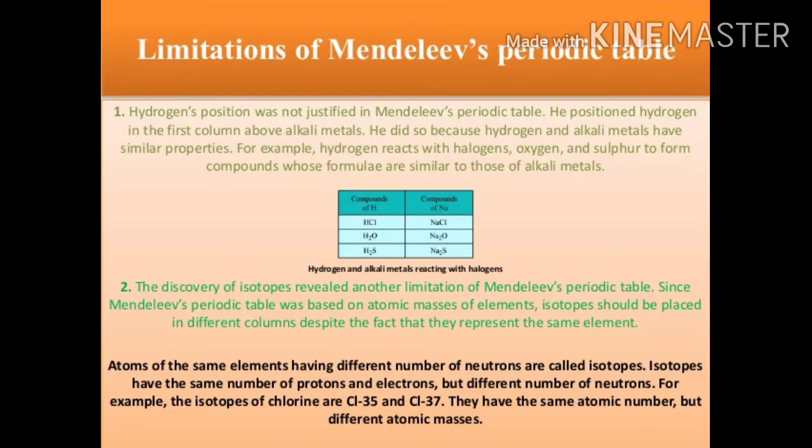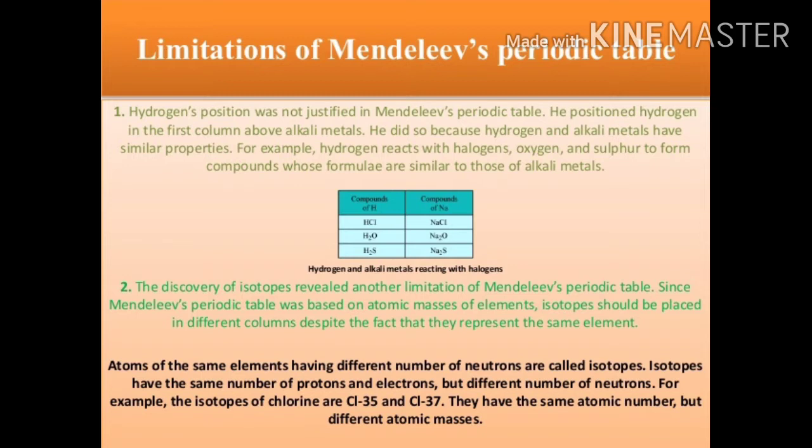The limitations of Mendeleev's classification are as follows. The first one is he found it difficult to fix the position of hydrogen. He was confused with hydrogen because it shows properties similar to the halogens and also similar to sodium, and again it exists as a diatomic molecule. So he was confused with the hydrogen atom. That was the first limitation of his classification.